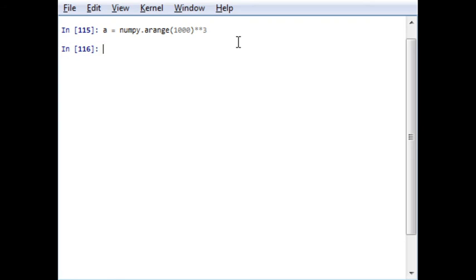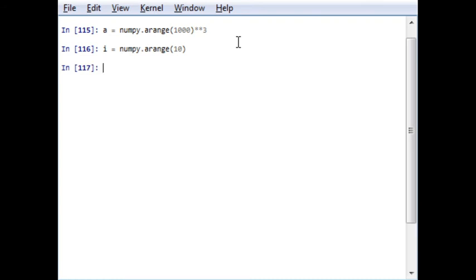Now I will generate an array I for the first 10 numbers, from 0 to 9. In here I have used A for the array of cubes of the first 1000 numbers, and now I want to generate an array I for the first 10 numbers. So A and I are generated.